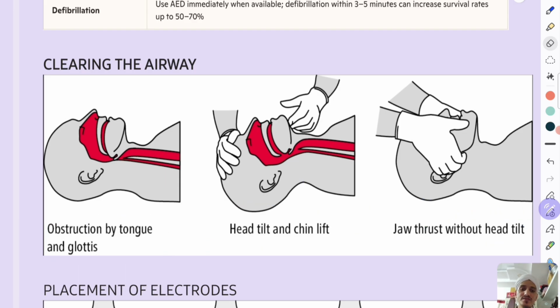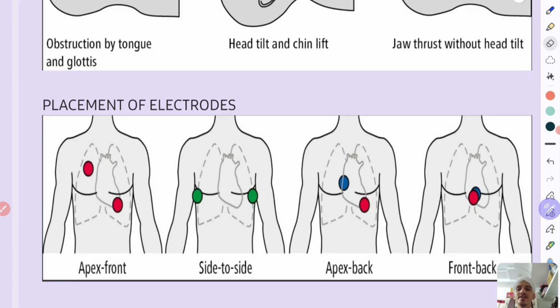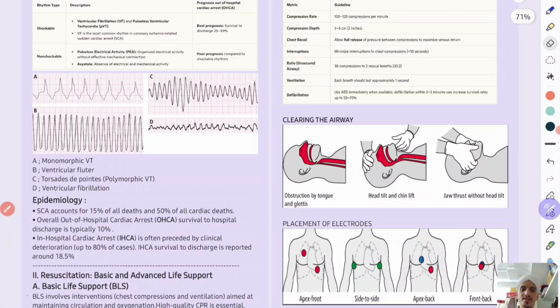So this is the first step. Second, if you have an automated defibrillator, we need to place the electrodes first. What will be the position? There can be 4 positions. The most common is apex and front: this is the apex and this is the front. Or side to side, or apex and back, or front and back. These are the 4 positions where you can place the electrodes. See, these are the images.